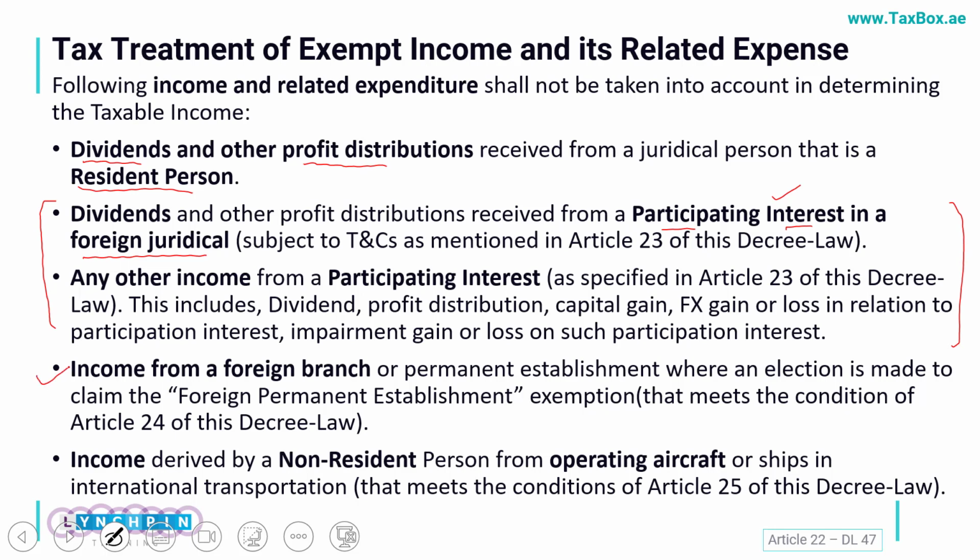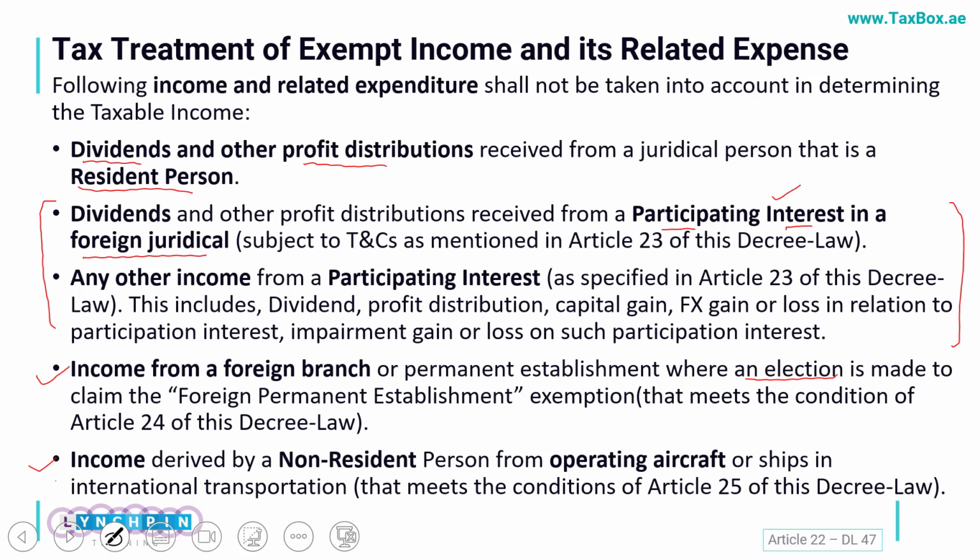Next area is income from a foreign branch. So, income from the foreign branch can be excluded. I have the option, I can elect that I do not wish to include my foreign branch income in calculation of my UAE head office income here. In that case, there are certain conditions which I will be explaining in due course, but if we exclude such income, its applicable expense will also be excluded.